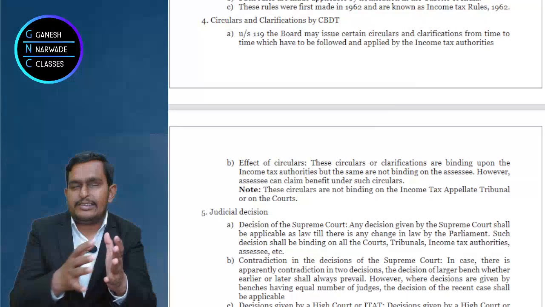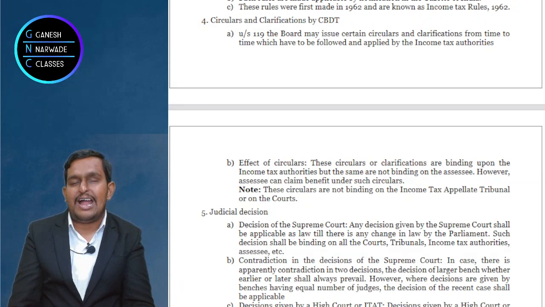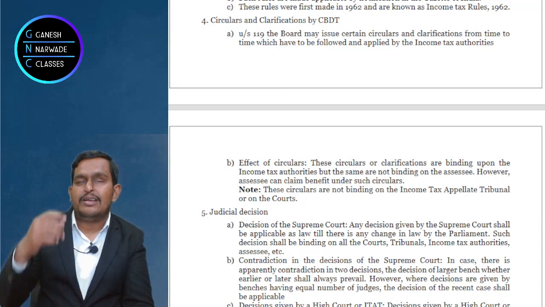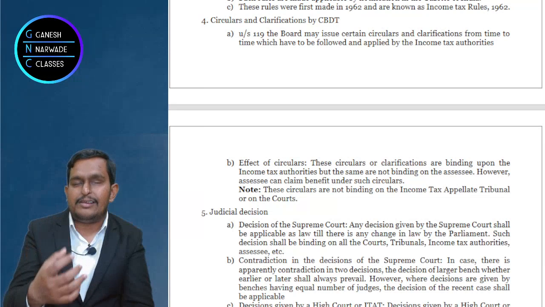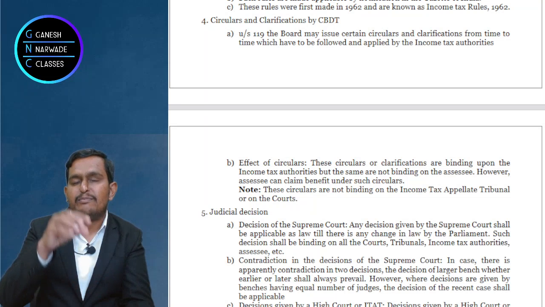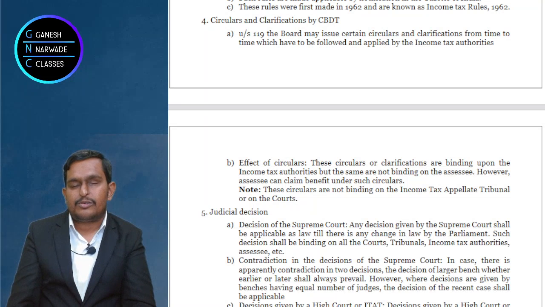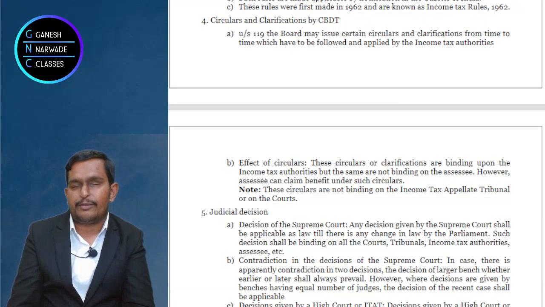They have to do everything in the same process, right? Same way. And for that, if there is any doubt, the government will bring some clarifications. The Central Board of Direct Taxes will introduce or bring circulars. When they bring the circulars, they will clarify everything: how the income tax authorities should tackle a particular situation, and what we actually mean by this. They will tell it through the circulars.